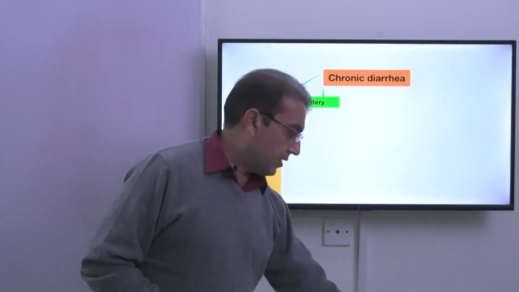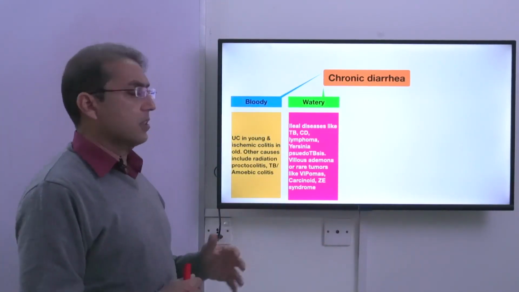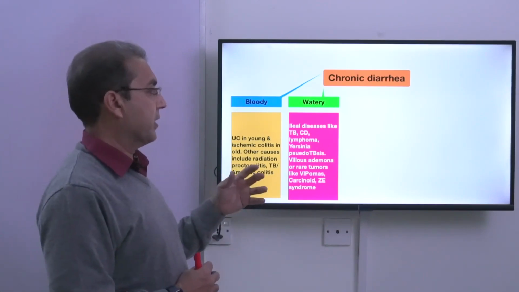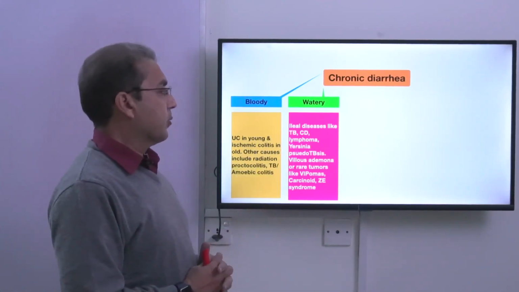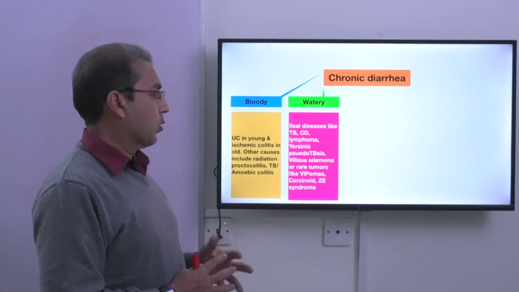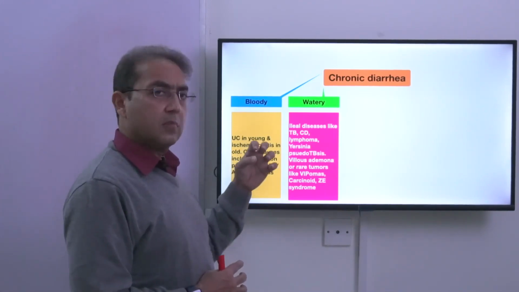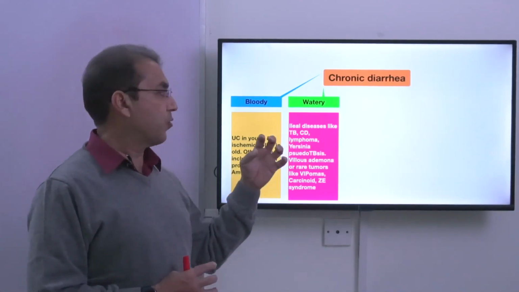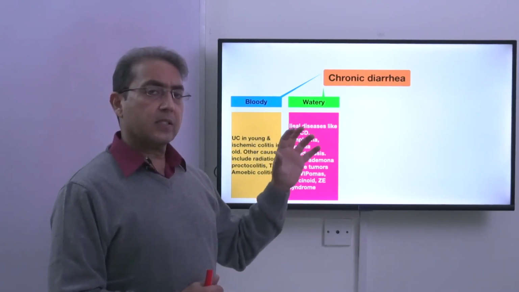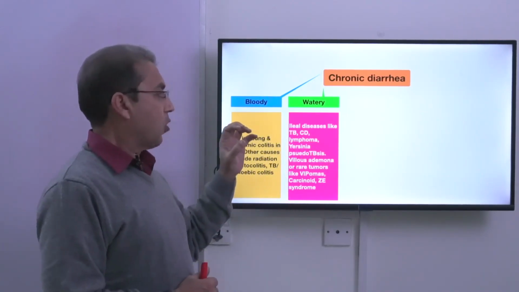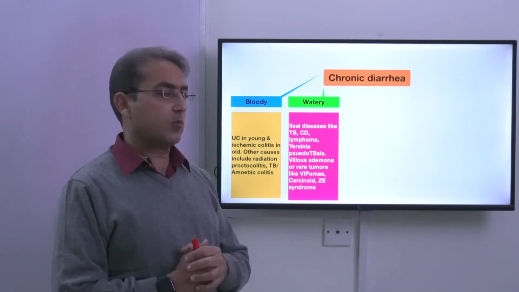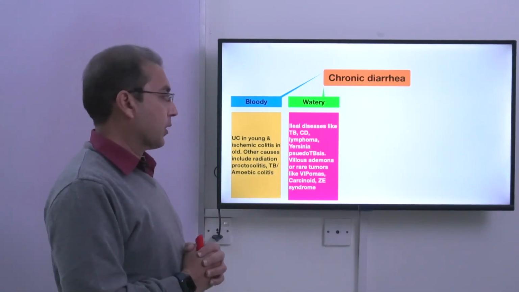Then you have watery diarrhea. Watery diarrhea is because of the ileal diseases. The distal ileum, if it is involved, produces watery diarrhea. Ileal diseases like tuberculosis, Crohn's disease, lymphoma, Yersinia pseudotuberculosis produce disease in the terminal ileum, and they produce watery diarrhea. So the watery diarrhea can be a result of involvement of the distal segment of the small gut, which may be caused by an organism like tuberculosis, or it may be Crohn's disease, or it may be lymphoma of the small gut, or it may be Yersinia pseudotuberculosis.